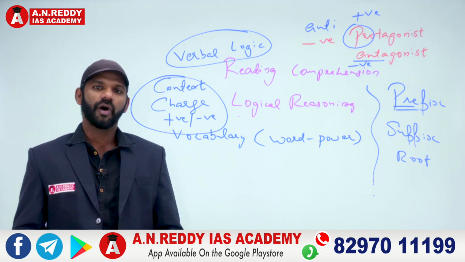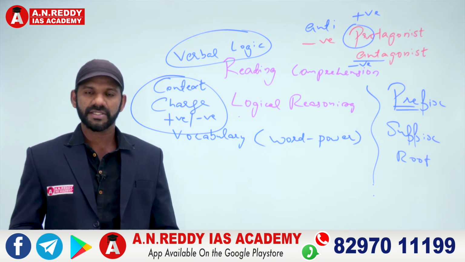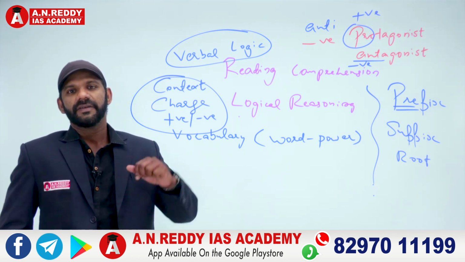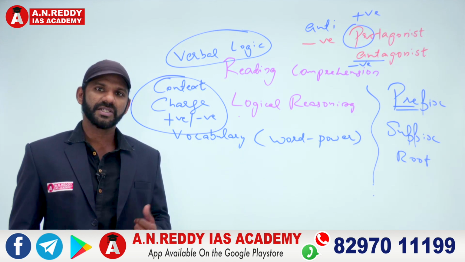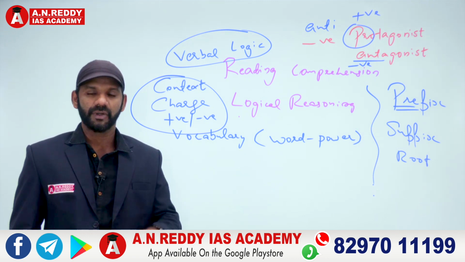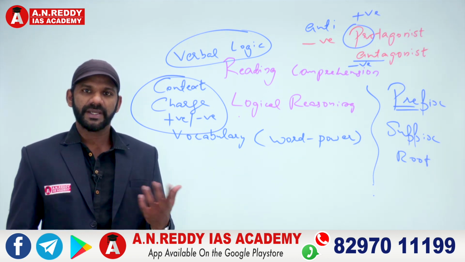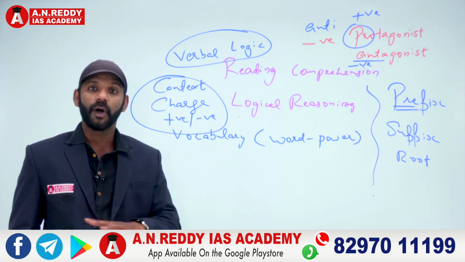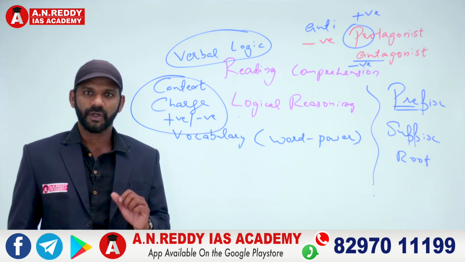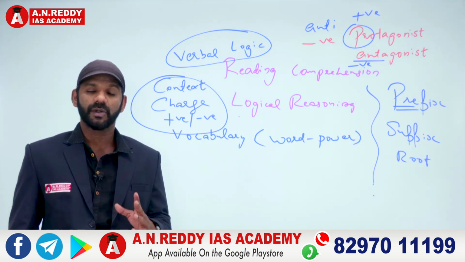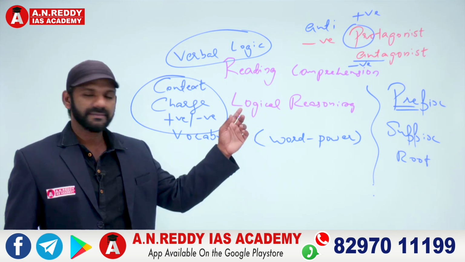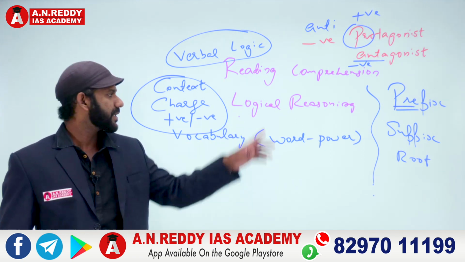The way you eliminate options in mathematics using the charge, the same way you can eliminate options in English using the charge. When you take a question, you identify the charge of the question. If the question is positively charged, you eliminate all the negative options. Similarly, if the question is negatively charged, you eliminate all the positive options. Because if the question is positive, the answer must also be positive. If the question is negative, the answer must also be negative. So, we need to focus on these 2 while approaching every type of verbal question in the examination.